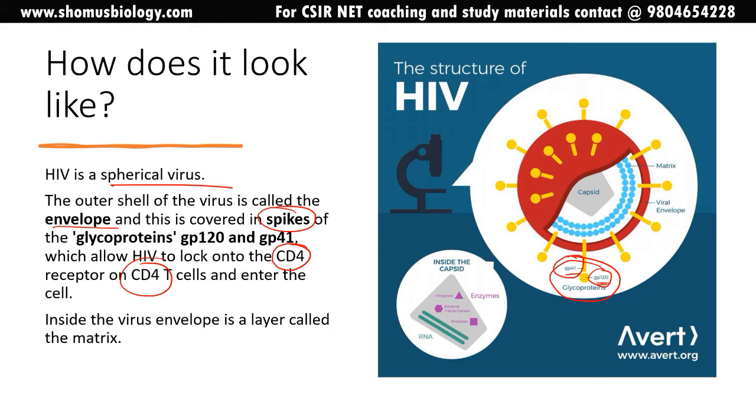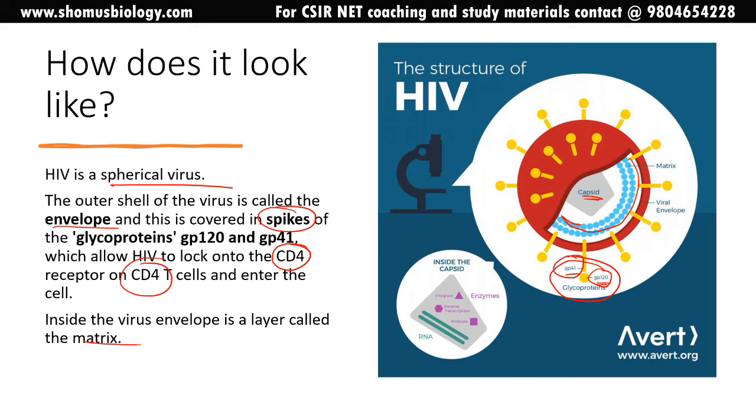Inside the virus envelope, there is a layer called the matrix. So this is the matrix layer made up of other proteins. We have a capsid in the center, inside of which the genetic material is present. Then we have a matrix. Then we have a viral envelope. So this is again three to four layers of structures.